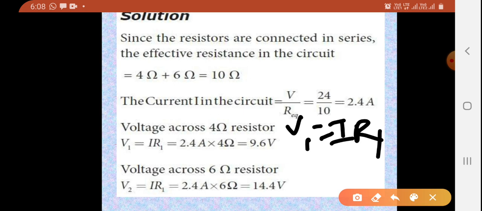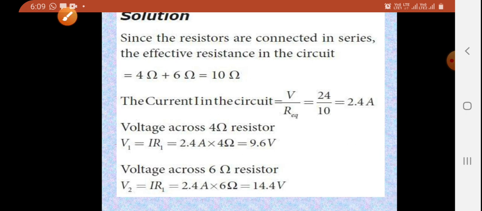The current is 2.4 ampere and R1 is 4 ohm, so V1 is 2.4 into 4, which is 9.6 volt.